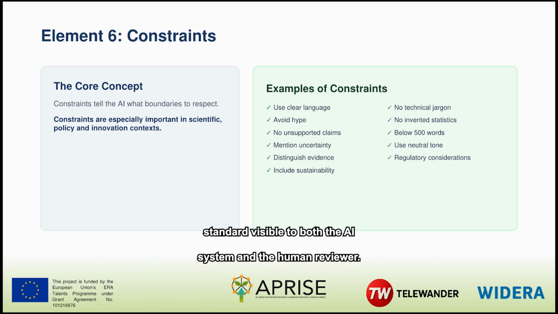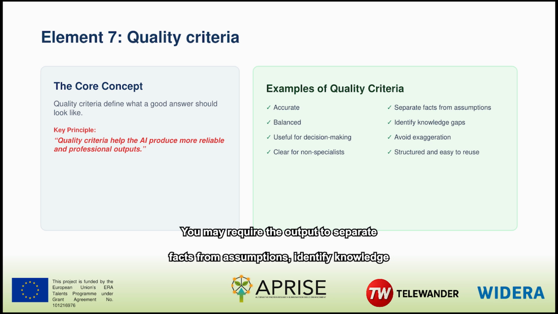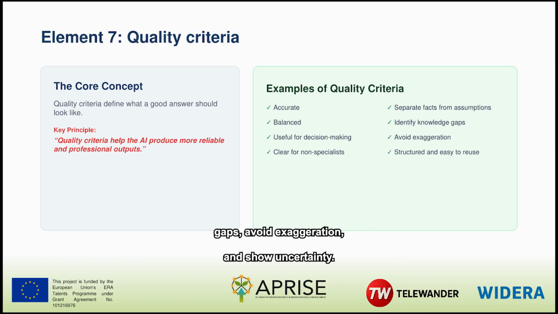and the human reviewer. Quality criteria define what a good answer should look like. Depending on the task, you may ask for an accurate, balanced, and decision-relevant response that is clear to non-specialists and easy to reuse. You may require the output to separate facts from assumptions, identify knowledge gaps, avoid exaggeration, and show uncertainty. Criteria should be observable.